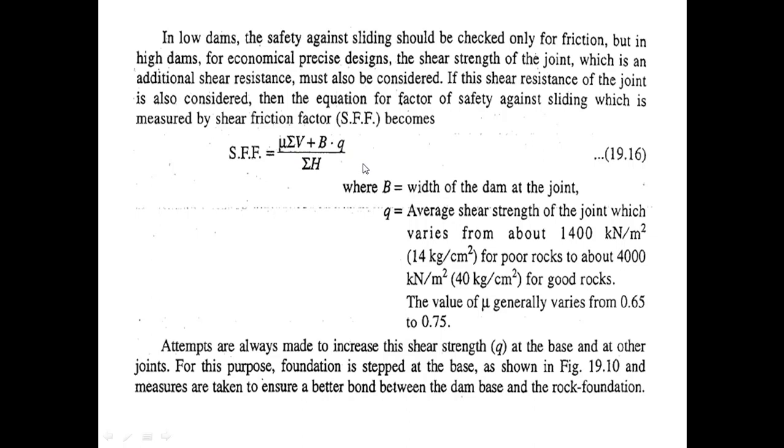Here B is the width of the dam at the joint and Q is the average shear strength of the joint, which varies from about 1400 kN per square meter, that is 14 kg per square centimeter, for poor rock, to 4000 kN per square meter or 40 kg per square centimeter for good rocks. The value of μ generally varies from 0.65 to 0.75.